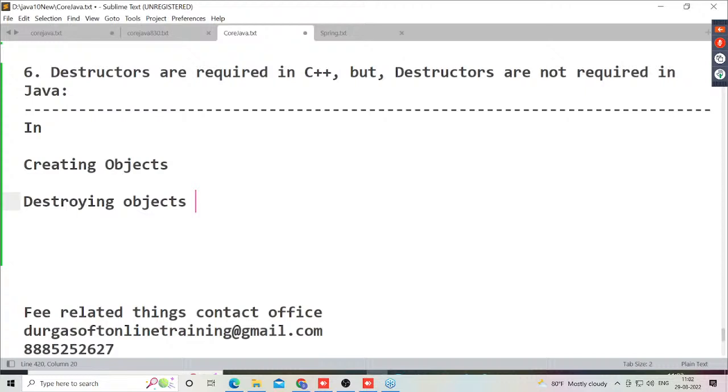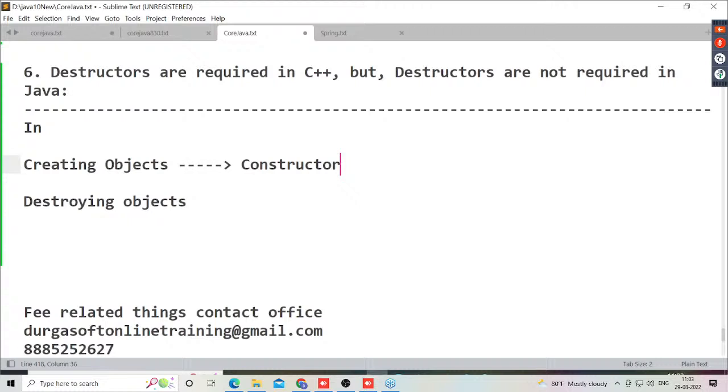In all object-oriented programming languages, to create objects, we are going to use a separate feature. That feature is the constructor. For creating objects, we use constructors.